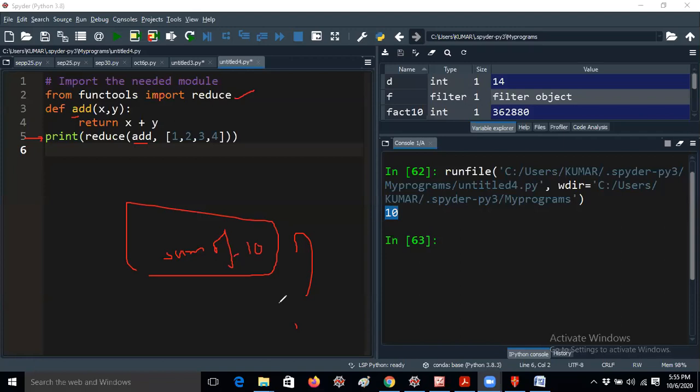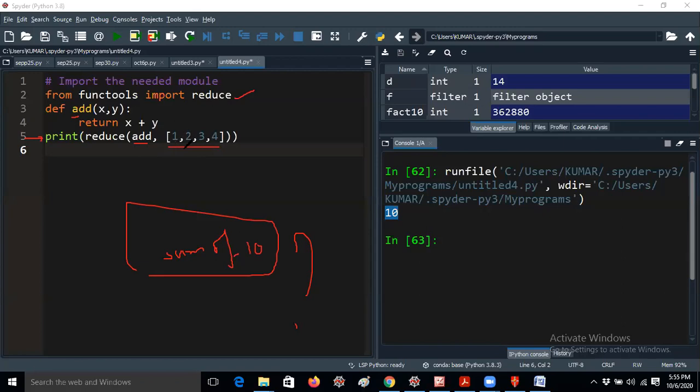Anyway, for example, if I would like to add 1 to 10 numbers, you don't need to give 1 to 10 directly. You can use the range function. That is also a good thing here. You can directly use the range function, like range of 1 comma 11, and it will give the value 55.